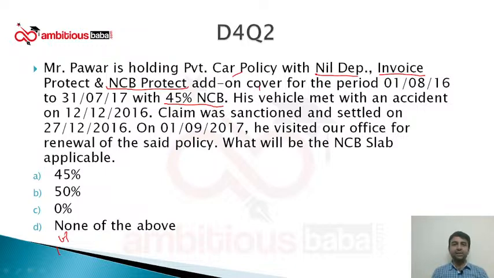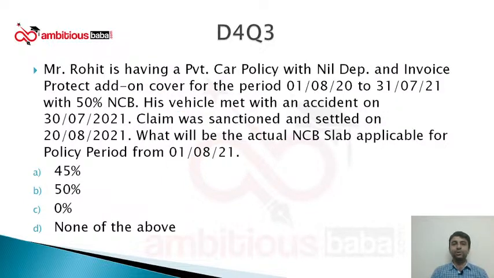Okay. So as he has taken NCB Protect, he will be eligible for next slab, and next slab is 50%. Also you can see the policy period is 1st August 2016 to 31st July 2017, and he is coming for renewal in the month of September. Policy is expiring in July and he is coming in September. It is within 90 days. So he will again be eligible for next slab, that is 50%. Okay, clear? So you have to read the question very carefully. Next question.